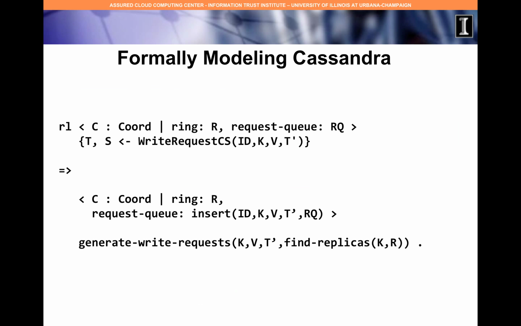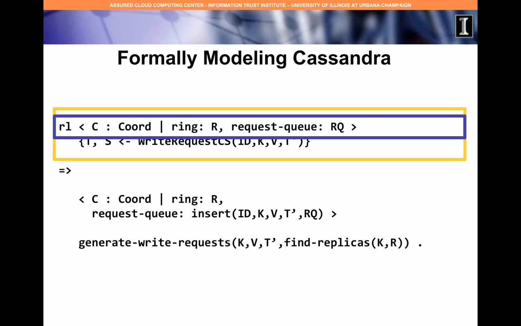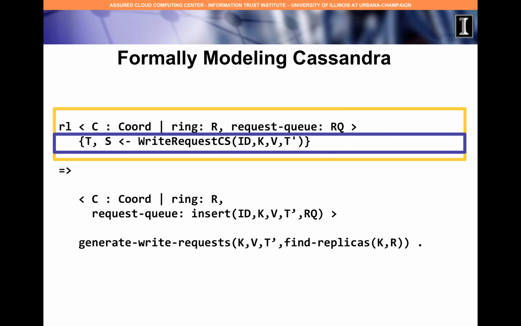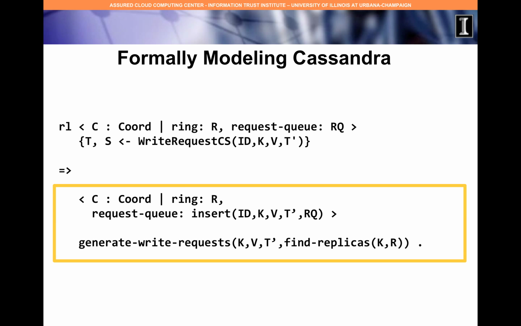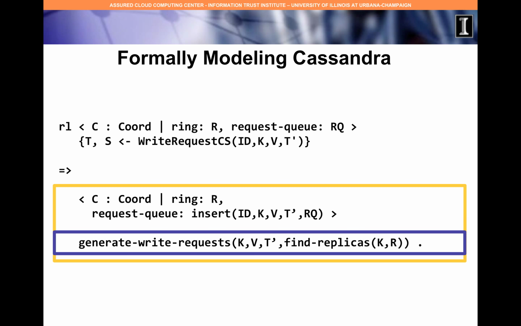This is a textual view of the same rewrite rule we saw graphically in the previous diagram. The highlighted text above the arrow corresponds to the previously shown initial state fragment, where a coordinator receives a write request from a client, while the highlighted text below the arrow corresponds to the final state fragment, where the coordinator has generated write requests to all the interested servers.